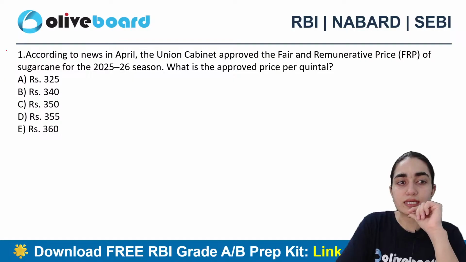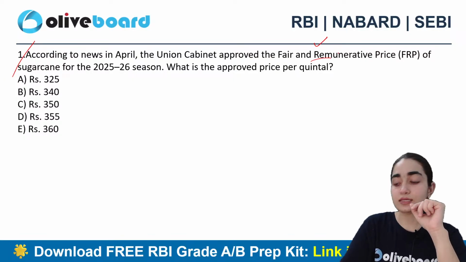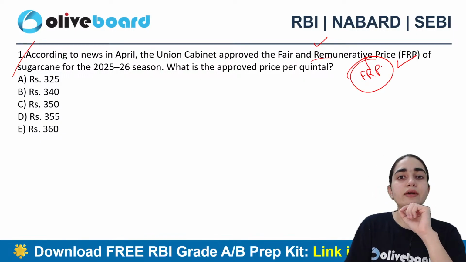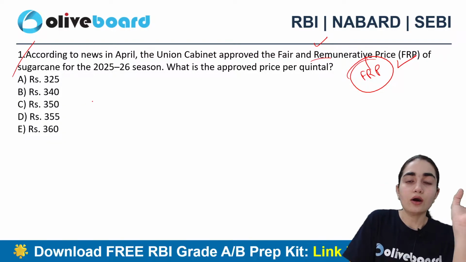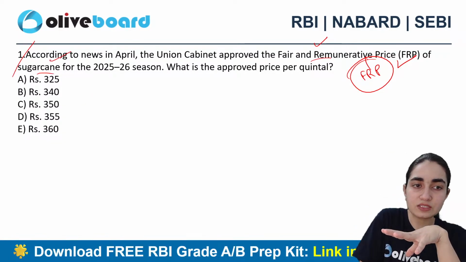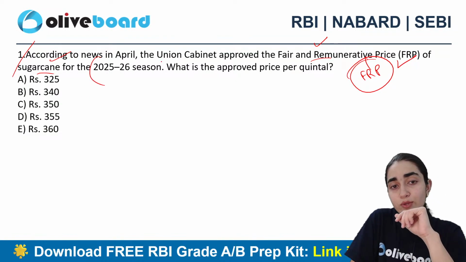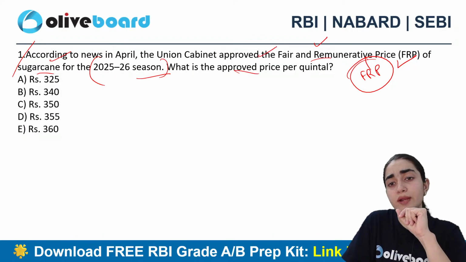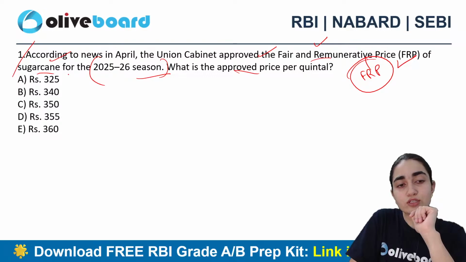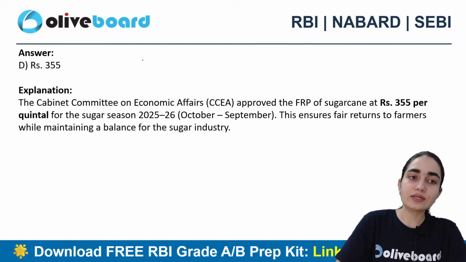The first question says, according to the news, in April, the Union Cabinet approved fair and remunerative prices. I'm today starting with FRP. When it comes to policymakers, of course, they announce FRP on various crops. Here we are talking about sugarcane for the crop season of 25-26. Now, what is the approved price per quintal? Is it rupees 325, 340, 350, 355, or 360? All right, so the correct answer here is 355.